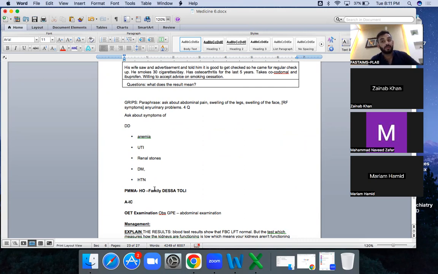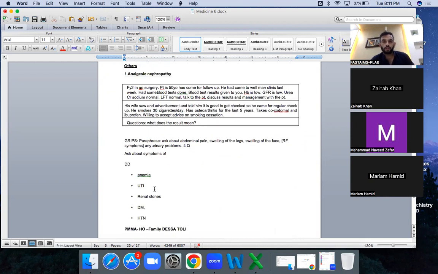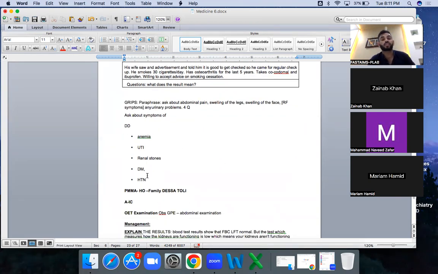You can ask in PMH and family history about any long-term medical condition, such as diabetes mellitus or hypertension, because both are risk factors for deranged urea and GFR, as renal function tests are deranged in both of them. So you need to ask both of these questions. However, it will give you no clue. The clue will be when you ask about osteoarthritis and about the medication.